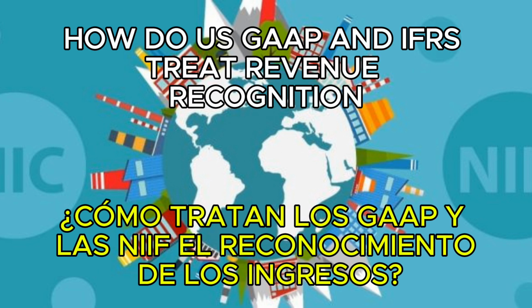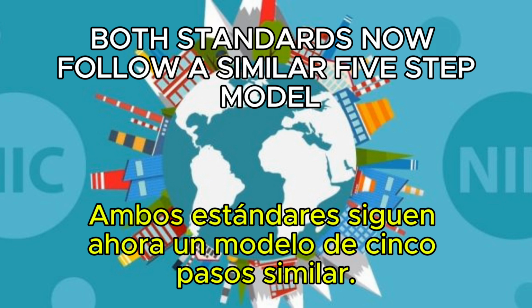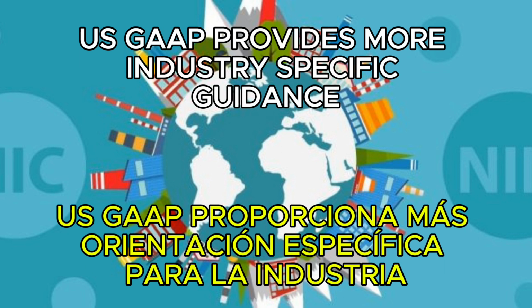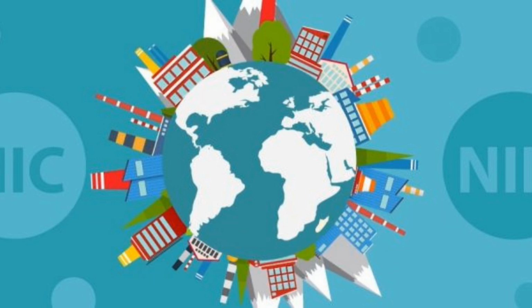12. How do US GAAP and IFRS treat revenue recognition? Both standards now follow a similar five-step model for revenue recognition. However, US GAAP provides more industry-specific guidance.